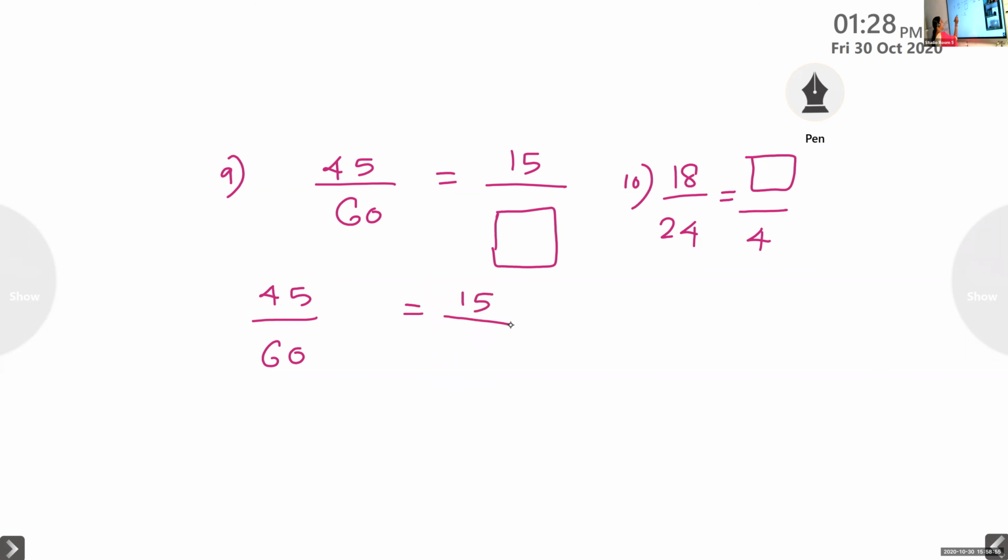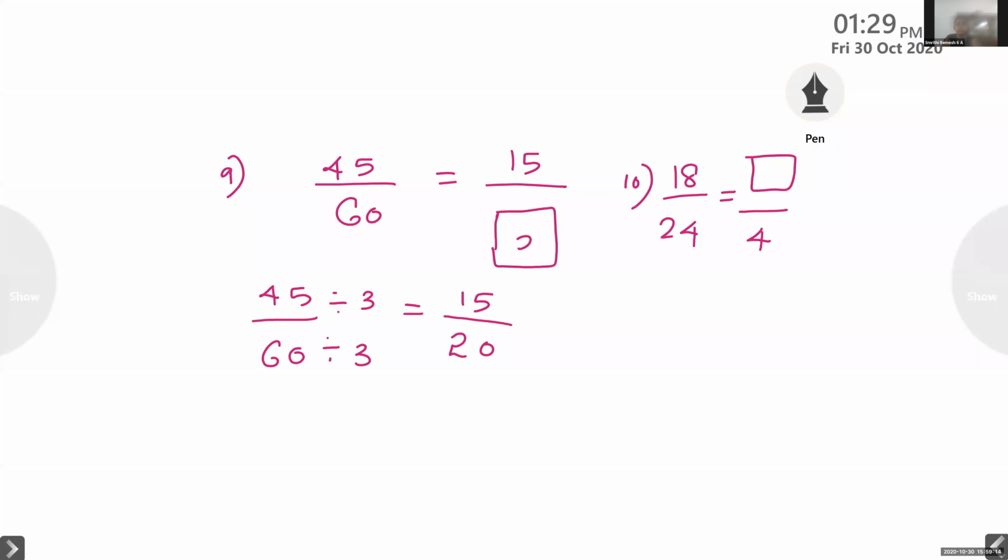So 45 divided by 3 will be 15. The same thing you do here also. So our answer is 20.